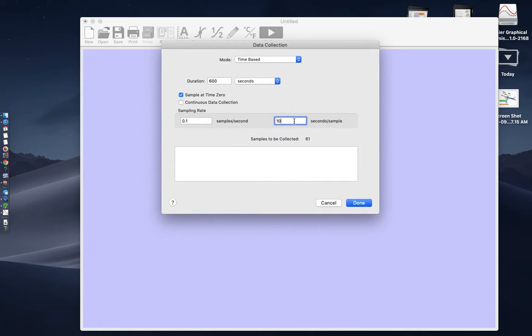And I always like to think about how many seconds it is going to take for one sample. So if I'm taking a sample every 10 seconds, I'm really sampling 0.1 samples every second. 10 times 61 is going to give me about 600 seconds worth of data.